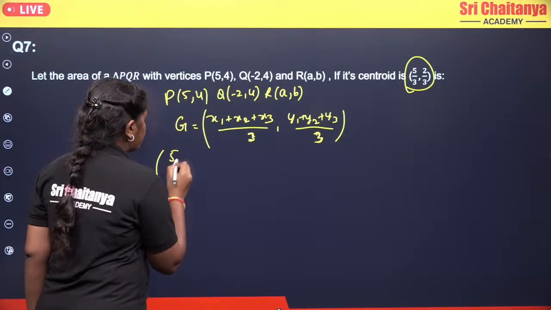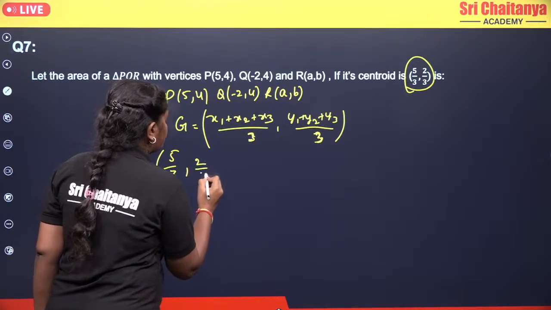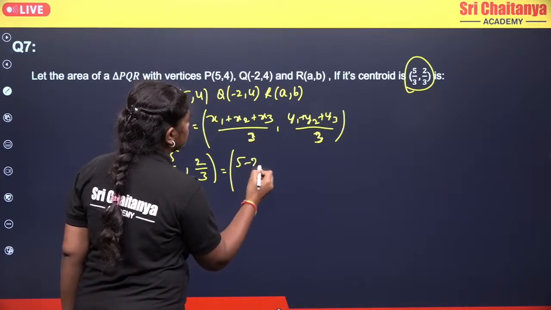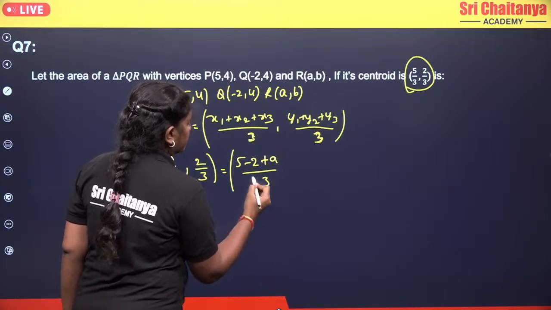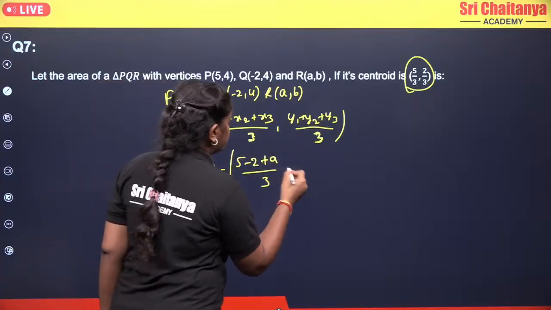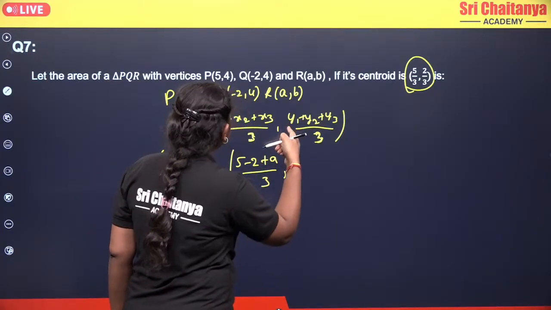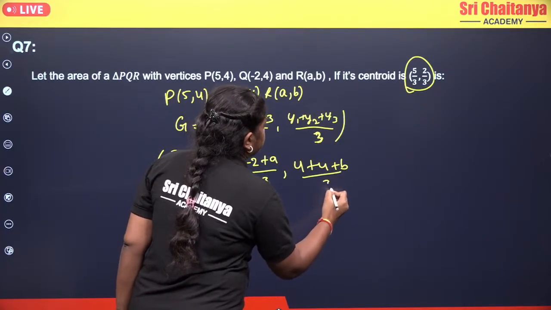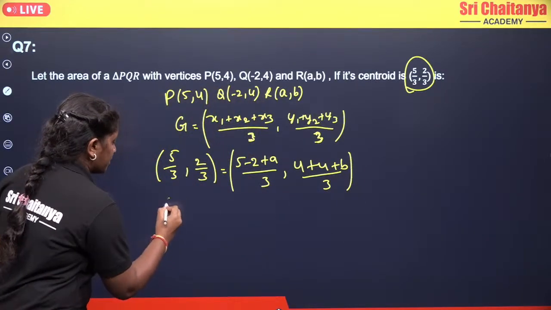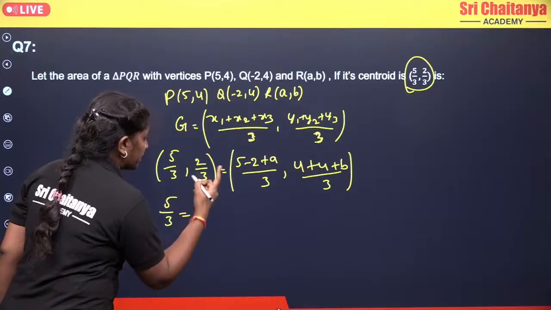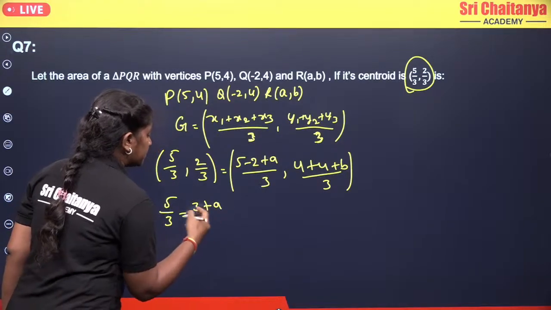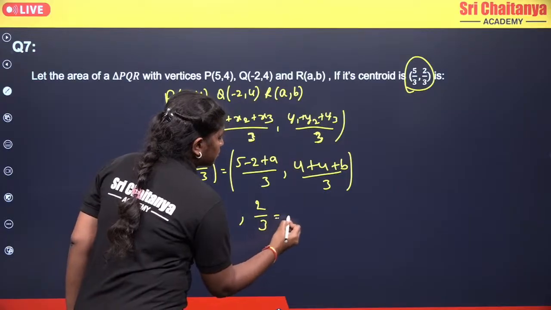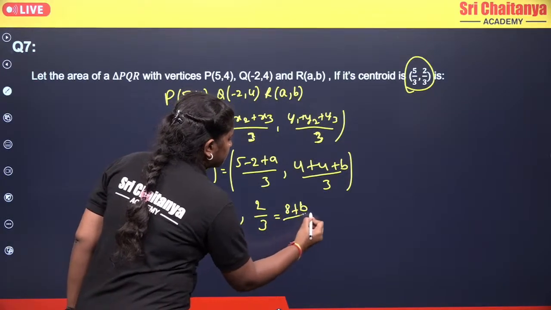So that becomes (5/3, 2/3) equals x1, which is 5, minus 2 plus A, over 3. Now it will be y1, which is 4, plus 4 plus B, over 3. If you equate them, 5/3 will be equal to (5 minus 2, which is nothing but 3, plus A)/3, comma 2/3 will be equal to (8 plus B)/3.